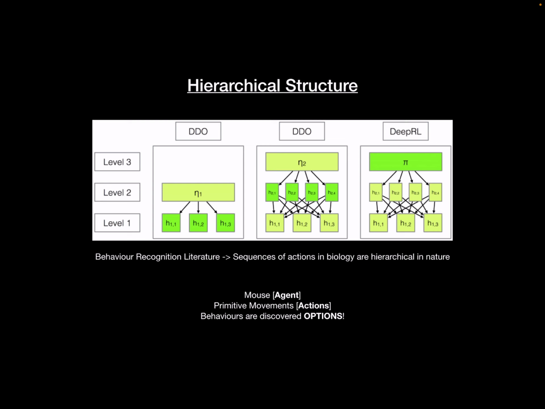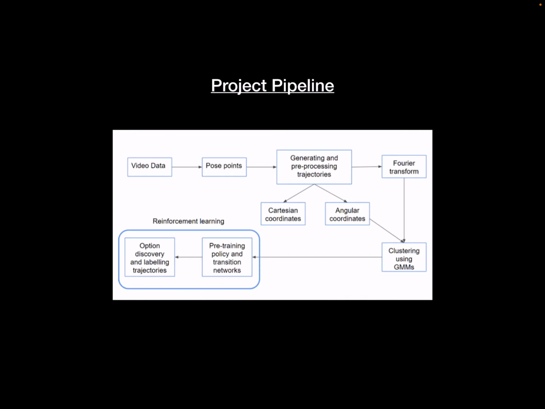So these sequences of actions, these behaviors like the mouse being tired, are nothing but discovered options, because options are sequences of actions as we discussed before. This is what we define as options. This is the goal for us to find. So from video data, we want to discover these options, these sequences of actions, and we have option discovery algorithms.